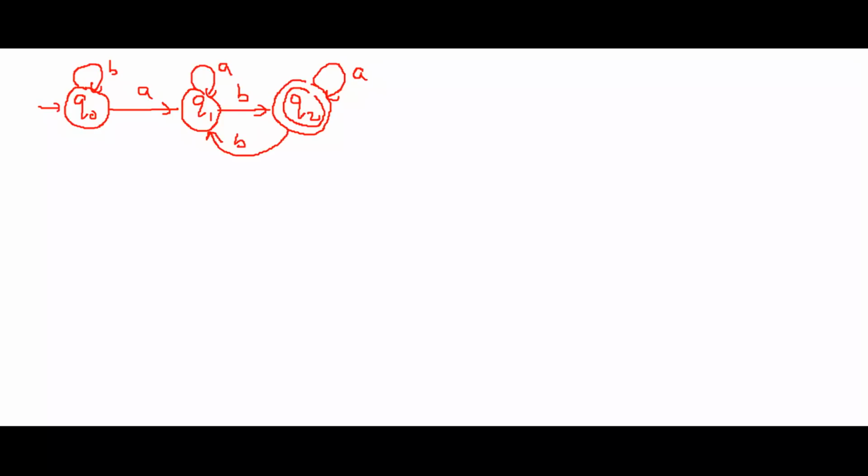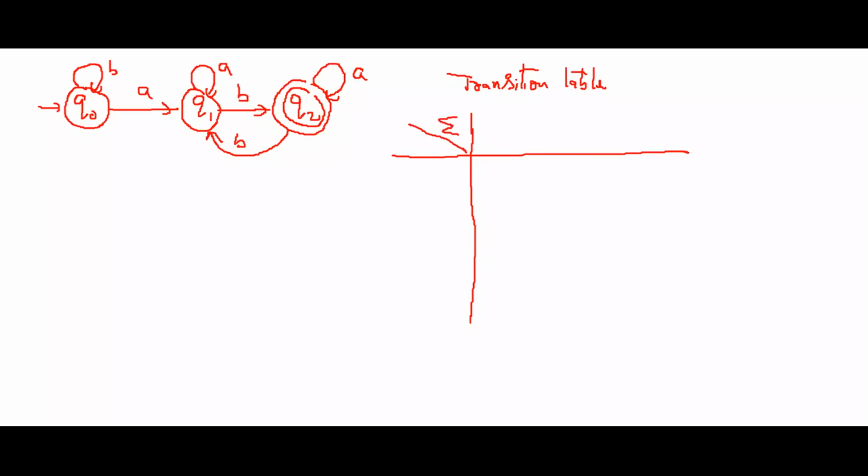For this one, I will write the transition table like this. The transition table consists of rows and columns. Here, this is the input symbol, and this is the states Q. What are the input symbols here? A and B. Columns are the input symbols. How many states are there? Q0, Q1, Q2. Rows are the states. So what are the entries? Entries are the next states.